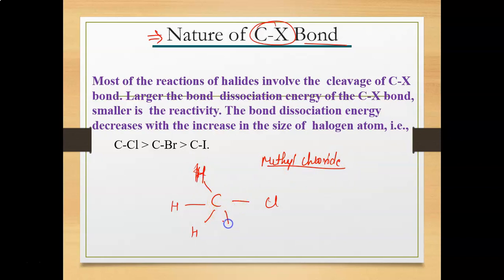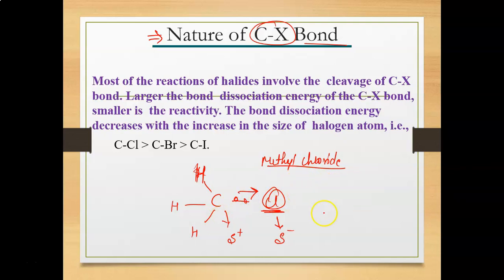Here carbon is somewhat electropositive compared to the very electronegative species. So chlorine is very electronegative, and it can distort the orbitals of carbon and push the electron from this bond towards itself.